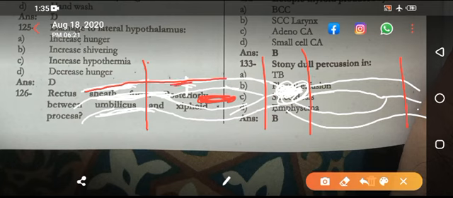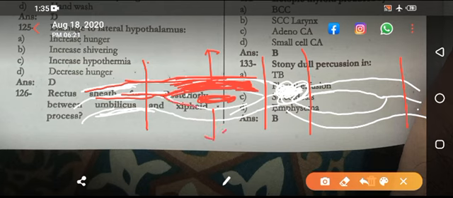The anterior portion is formed by external oblique and the anterior fibers of the internal oblique. Posteriorly, it is formed by the posterior fibers of internal oblique and transversus abdominis. This is the posterior portion of rectus sheath above the arcuate line. Focus on my word.